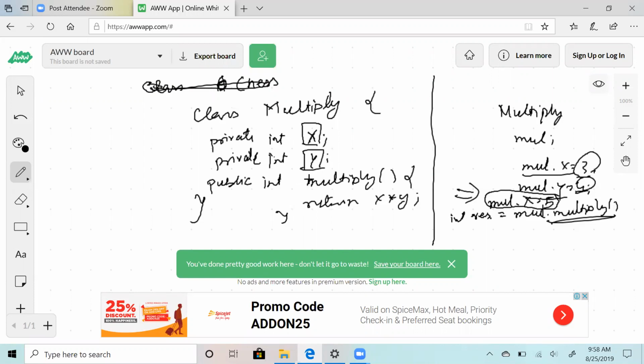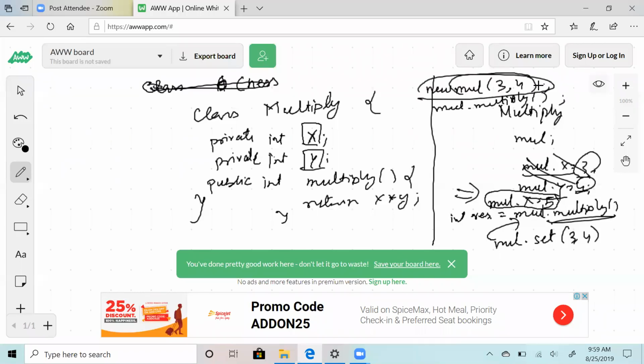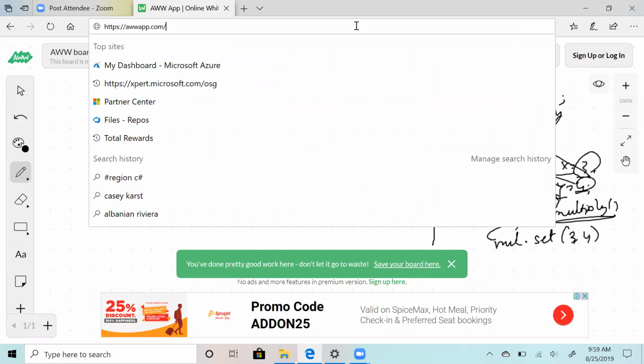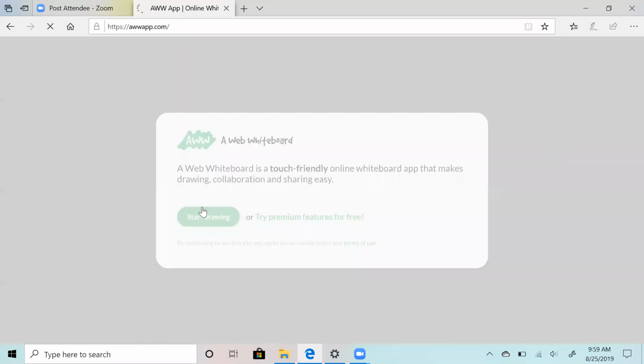So this is the main idea of encapsulation, right? Now nobody can do something like this. So you will only be able to do mul.set 3, 4, and then you can do the multiply operation after this. Or if you are using the constructor way, then you will do something like this. And after that, when you do mul.multiply, you will get your answer. And there is no way in which a person can modify 3, 4 because these are private fields and you haven't exposed anything, right? So this is the main idea. Now let's move forward. So this was encapsulation.